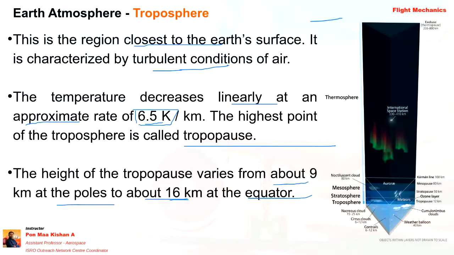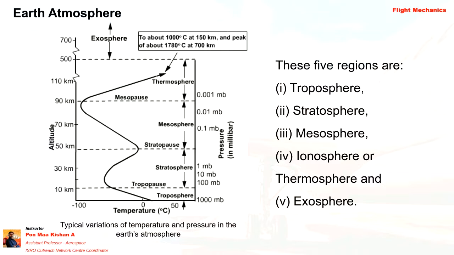That's why I told you, if you see the image on the right hand side of the slide, I have given an image. This is NASA's image that I have taken. If you see here, the tropopause is given at 12-kilometer altitude. I am drawing here, kindly look into that. It is given as 12-kilometer altitude, whereas in this IIT graph, it is given around 10-kilometer altitude.